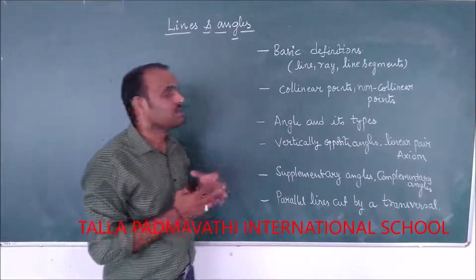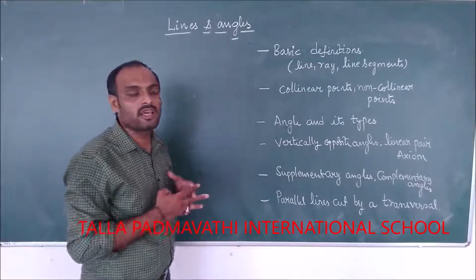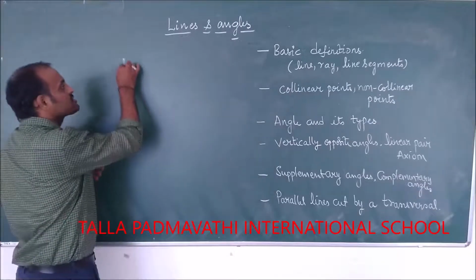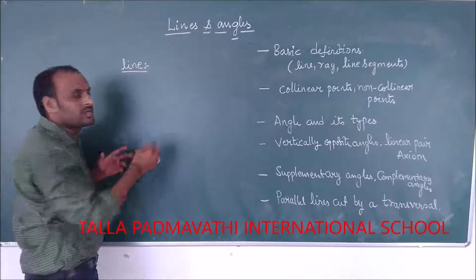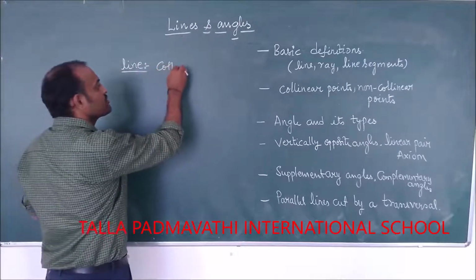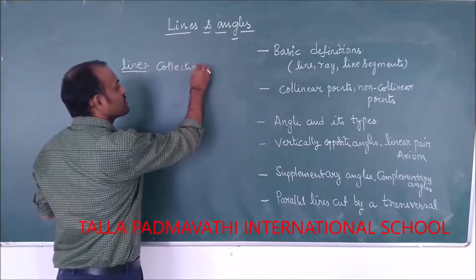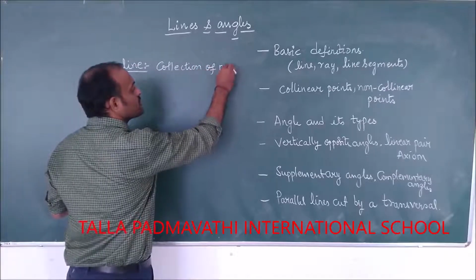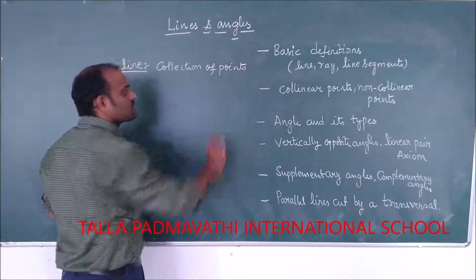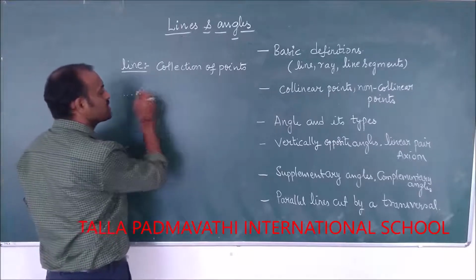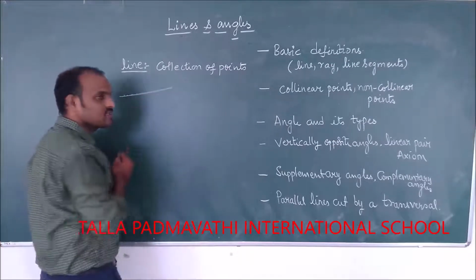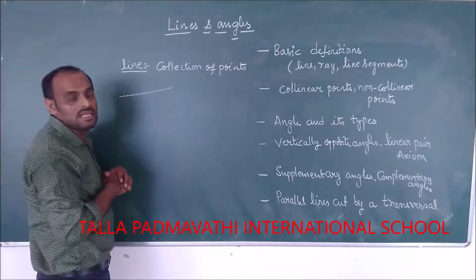So let us see what is the definition of a line. What do you mean by a line first of all? A line is nothing but a collection of points. See, if I use points like this, if I join these points, they form a line.